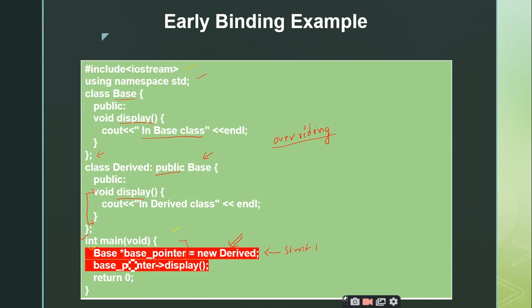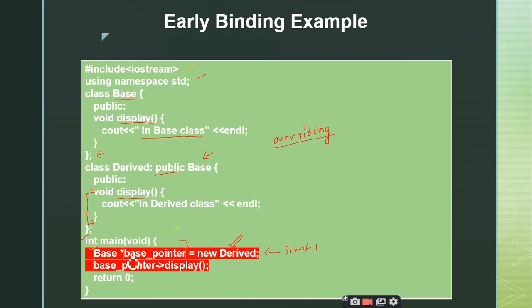So I am creating a base pointer called base_pointer for the class base, but after creating the base pointer, I am initializing it with the derived class object, which is dynamically created by using the new, right? So the base class pointer is storing the derived class object. Am I right or not?